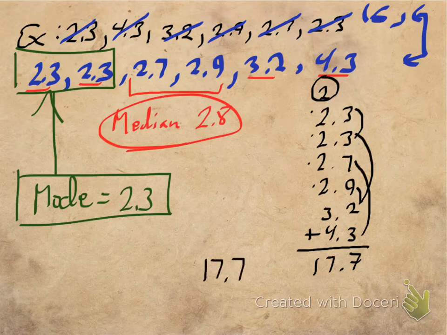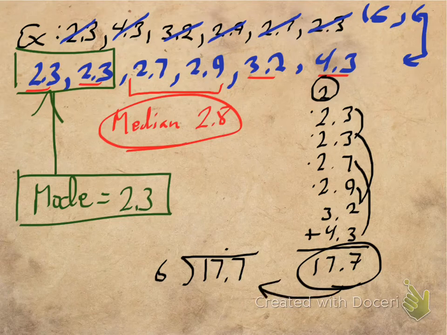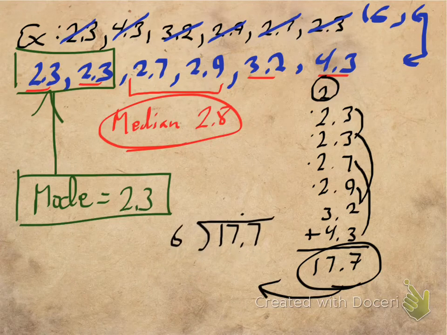Now, let's take 17.7 and divide it by how many numbers we had. Again, that's 6. Let's put the decimal on top of the bar. Okay, and surprisingly enough, like I told you before, this is where we're going to make the mistakes. We're going to not make as many mistakes with the division. Okay, I'm a little worried that we're not going to have enough room here, so I'm just going to move this up a little bit. So we got a little bit more room here.